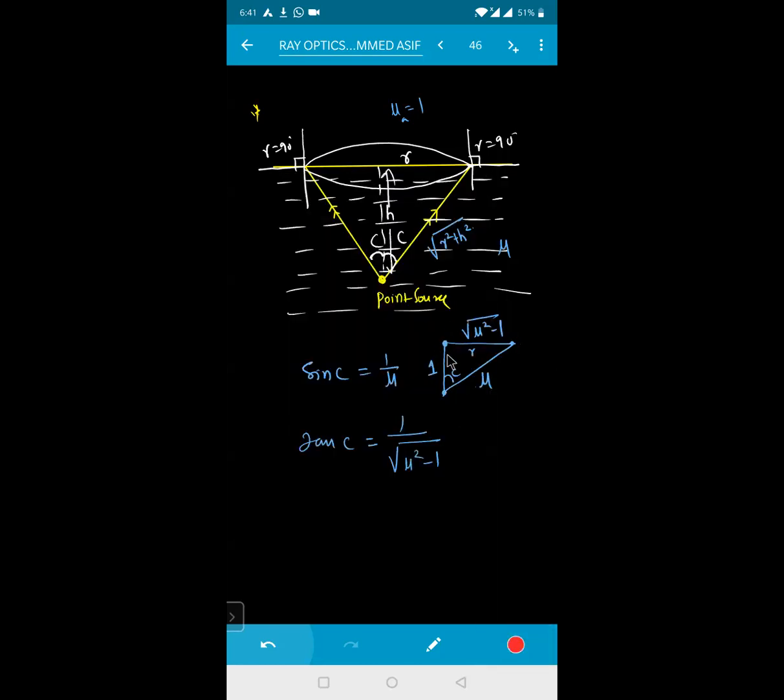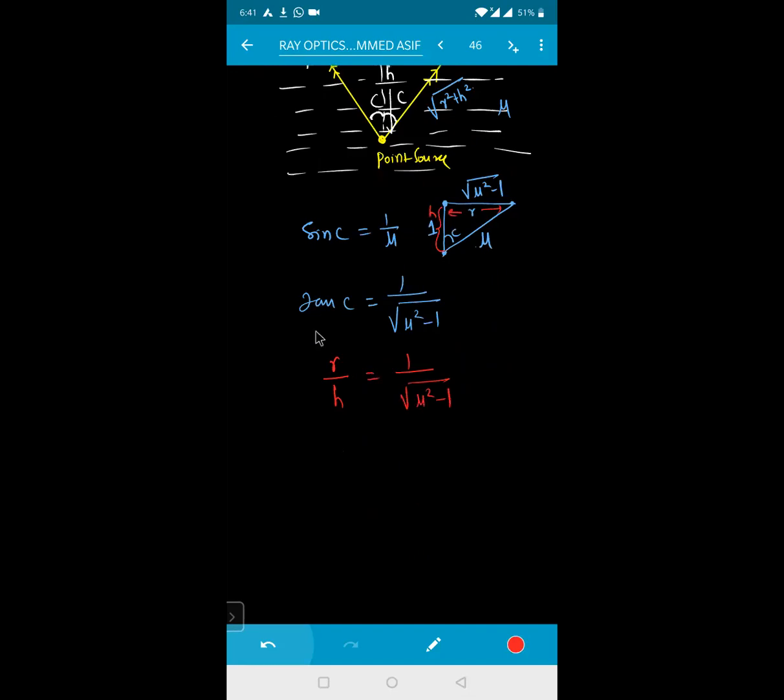From here to here, this is equal to H, and from here to here, this is nothing but R. So tan C can be written as R by H, which is equal to 1 by the square root of mu squared minus 1. Tan theta is this side by this side, so it is R by H. So R will be equal to H by the square root of mu squared minus 1. So this will be the radius up to which the ray of light will go out.